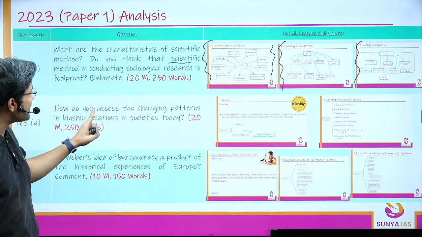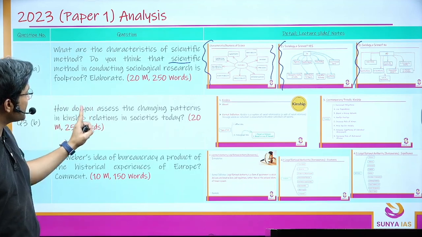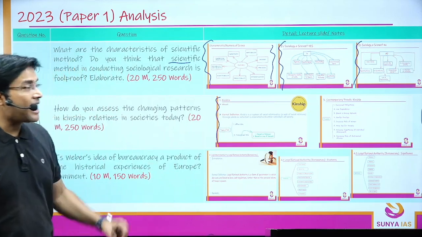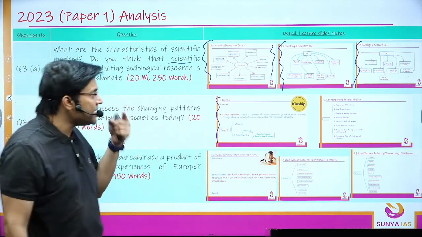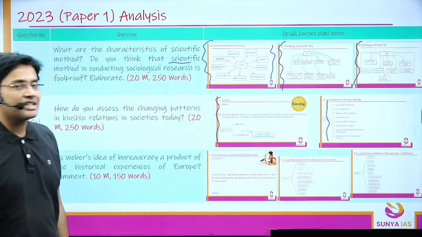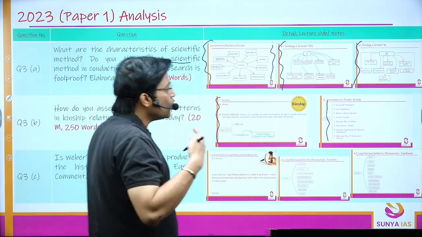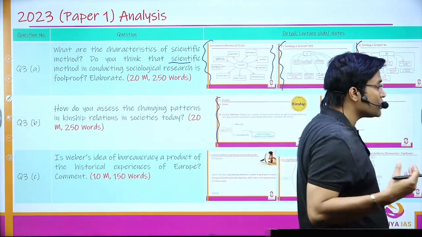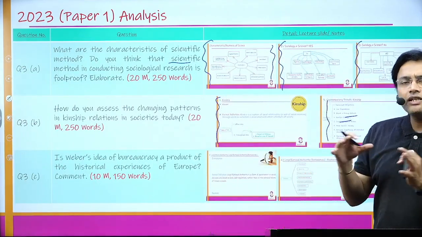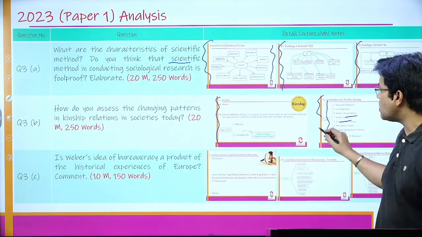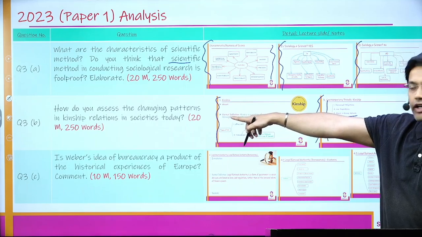Next is, how do you assess the changing pattern of kinship relations in society today? Again, I've talked in detail about what kinship is. I've talked about contemporary changes and trends in kinship, like how there's decreased obligation, low dependence, break in kinship networks, smaller families, increased role of women, a more secular society. Now the kinship role with respect to marriage alliance is not that significant. So all those pointers could be used to answer such a question.